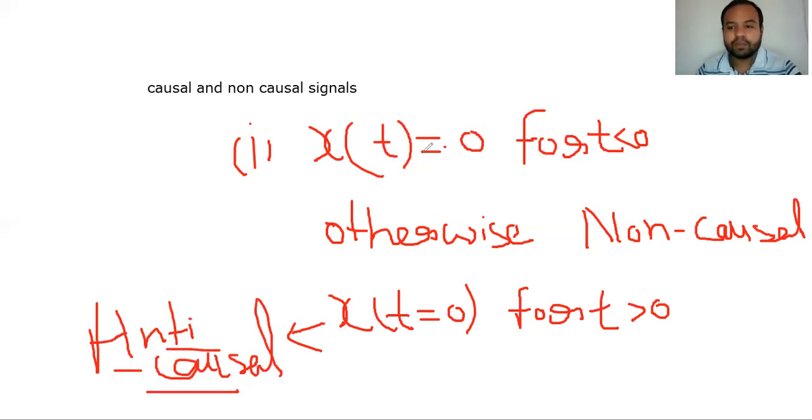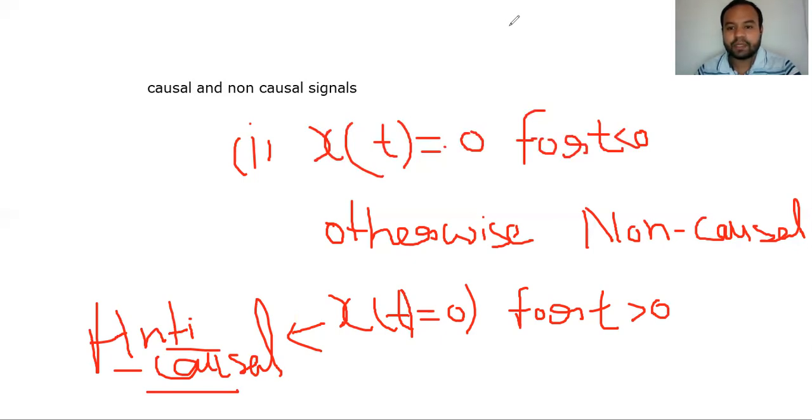A continuous time signal is said to be causal if it is 0 for t lesser than 0, and otherwise it will be non-causal. And if the signal is equal to 0 for t greater than 0, then the signal is said to be anti-causal. This is for the continuous time signal.